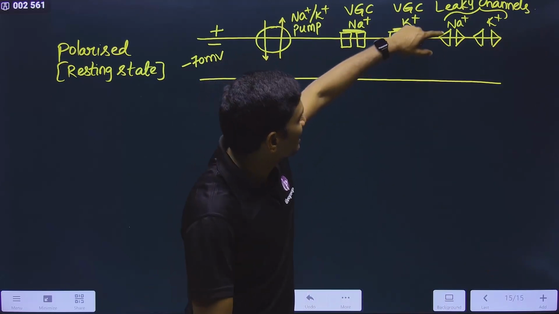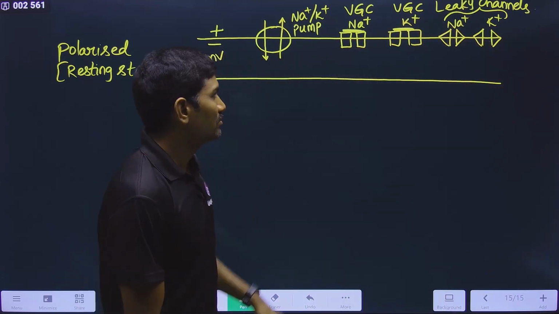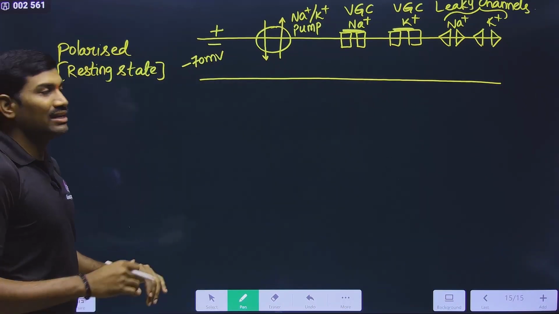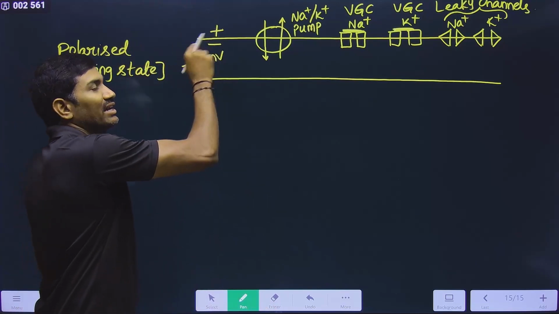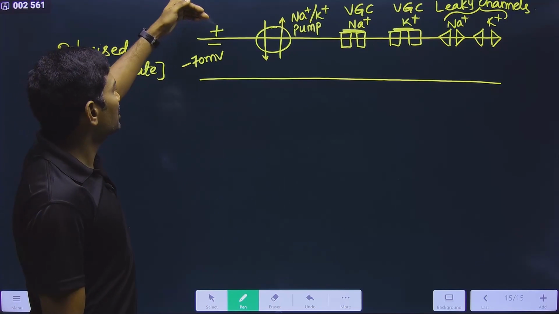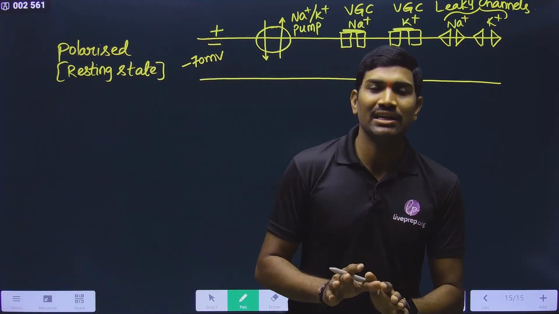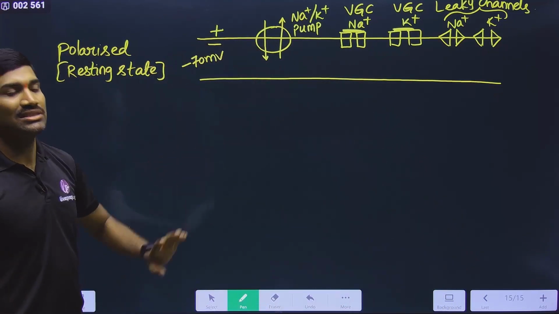For the leaky channels, I did not close this. These are open because leaky channels are always open. And this is the resting or the polarized state. Why is the resting state called the polarized state? In the resting state, there is a polarity across the membrane. What is this polarity? Outside positive, inside negative. That is the polarity that we are observing in the resting state. That's why it is called the polarized state.